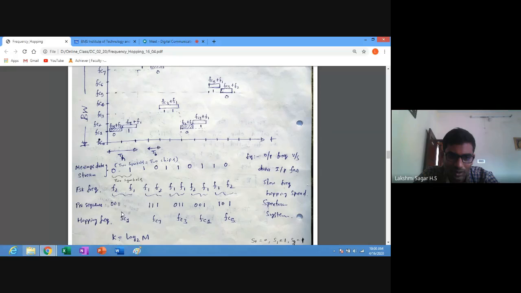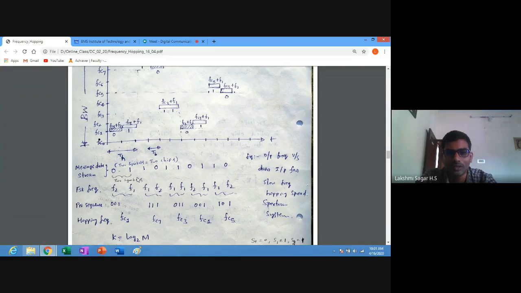Next, we are using the same hopping frequency, which is FC1. One more symbol using the same hopping frequency, we are transmitting symbol 1, which takes FC1 plus F1. Here what you have understood is that using one frequency hop, you have transmitted several symbols. You have transmitted two symbols using one frequency hop signal.